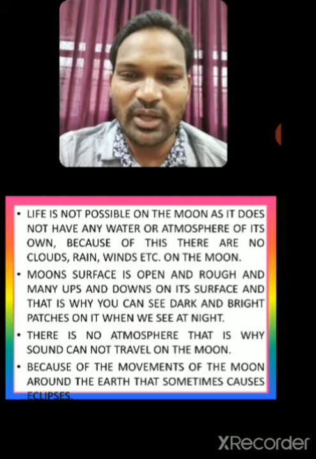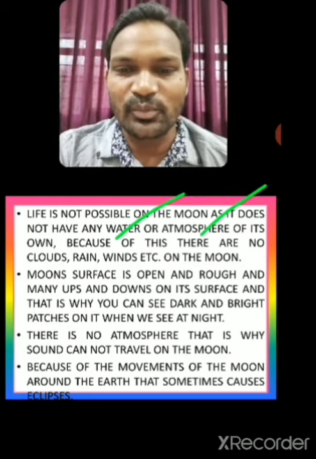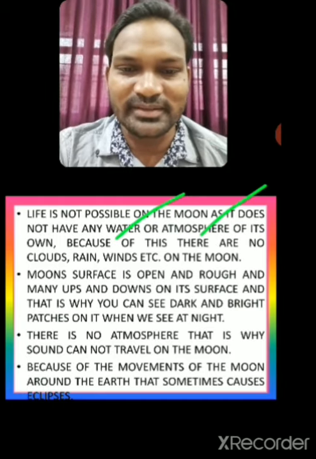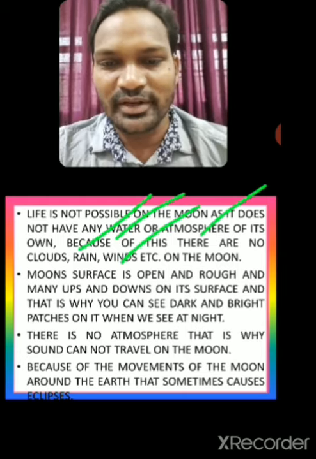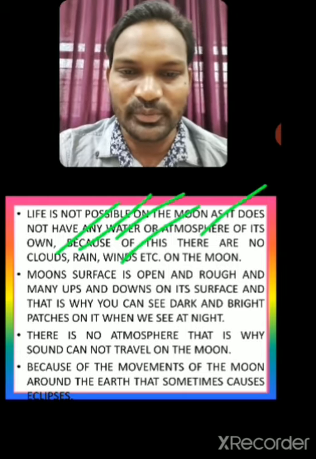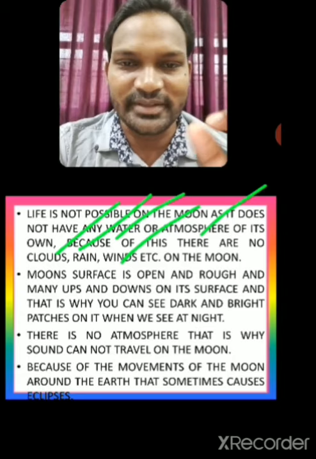The moon does not have any water or atmosphere. That is the main cause. Because of this, there are no clouds, no rain, no wind. So life is not possible because there is no atmospheric system.